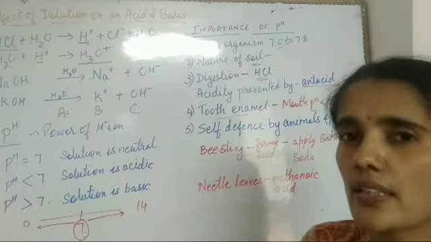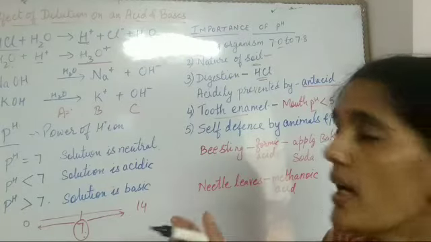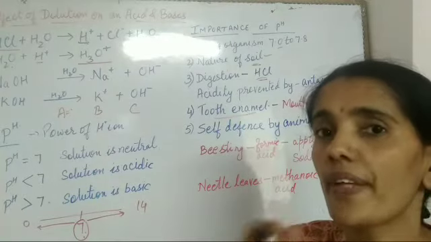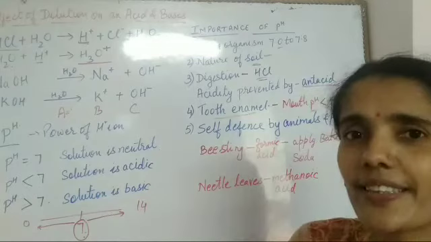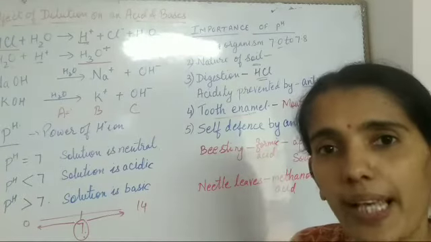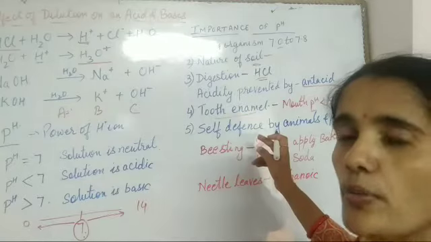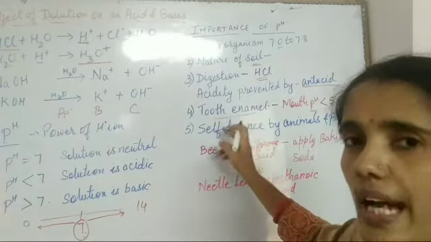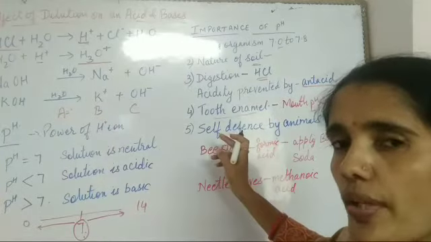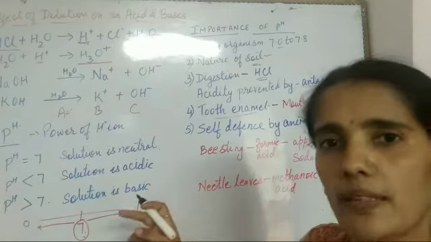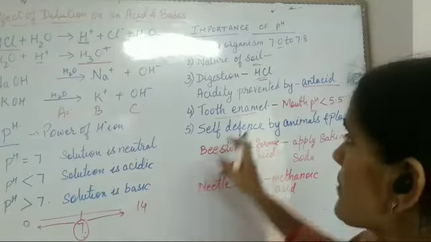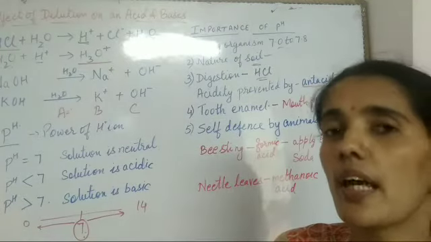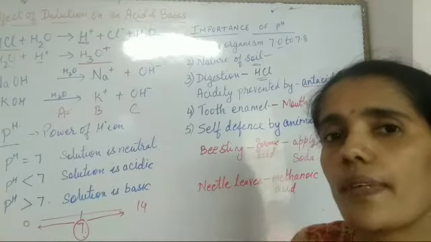Bacteria are released and that bacteria decay the tooth enamel. Clear? So, why we are using toothpaste? The reason is that toothpaste neutralizes the mouth and it maintains the pH of the mouth. Clear? Acid nature of the mouth is neutralized by the toothpaste because toothpaste is basic in nature. That's why we should brush our teeth after every meal so that tooth decay will not take place.